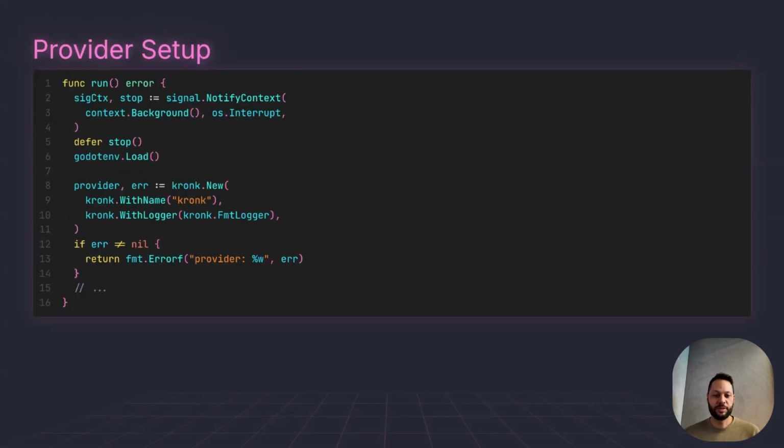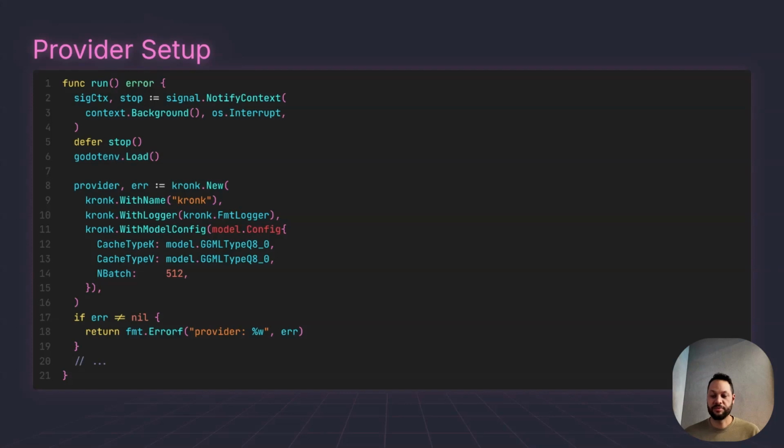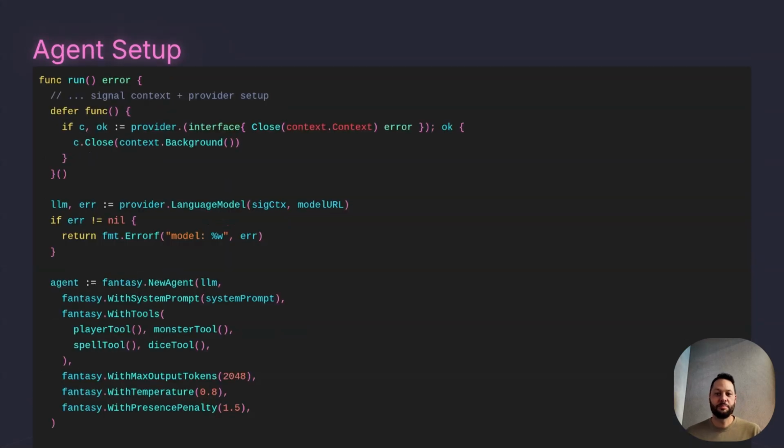So in our run function, that's going to be the meat and potatoes of our agent. First thing we're going to do is listen for Ctrl+C. Next, we're going to set up our provider, which is going to be the Kronk provider. Then we're going to set up our model config. This Q80 KV cache quantization basically cuts our VRAM in half, basically allows us to run the model with less memory. Next, we set up the model to close when the function ends or the program exits, so we clean everything up nicely. And then we load the model.